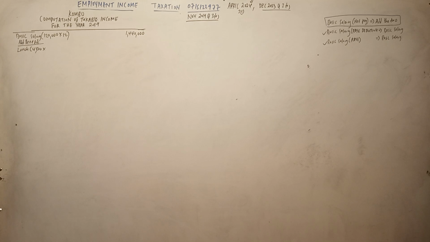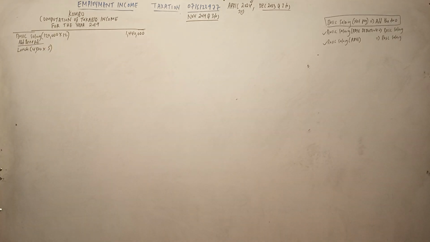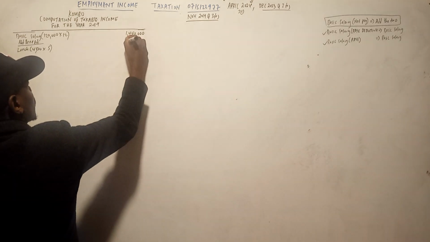Remember our year ends in December. So July, August, September, October, November, December. So from August to December, that is 5 months. So that's a benefit for 5 months. That is 24,000.